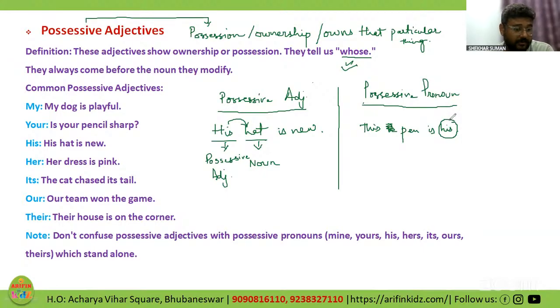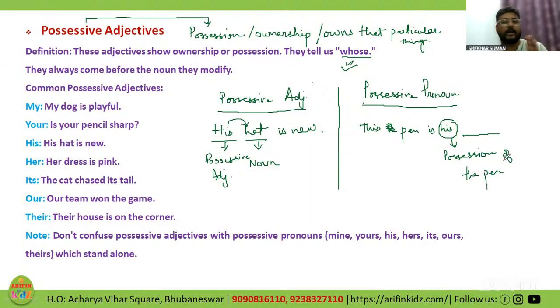Right? His here is used independently. No noun is being followed over here. And this his is giving me the idea about possession of the pen.